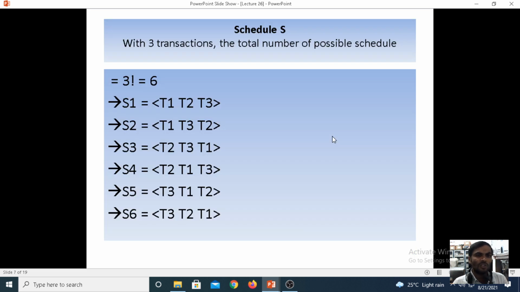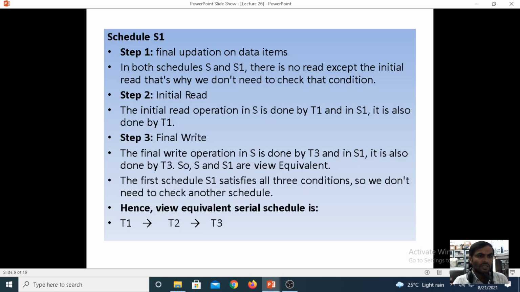As per your schedule S1, T1 to T2, T2 to T3, it is a scenario for view equivalence. Now, if you are taking schedule S1, step 1 is the final updation on the data item. Under step 1, the final updation will be there under the transaction. If both schedules S and S1 have no read except the final read, that's why we do not need to check the condition.